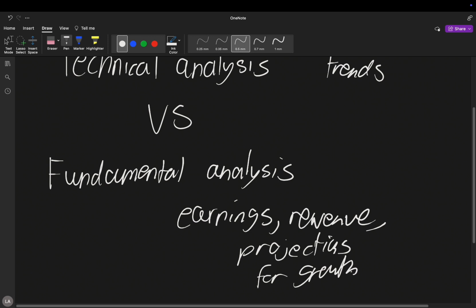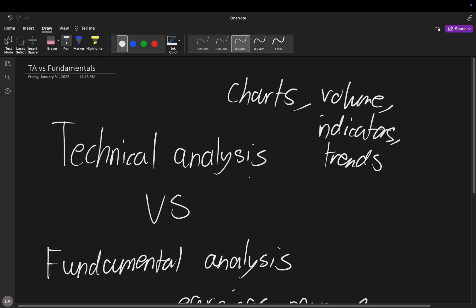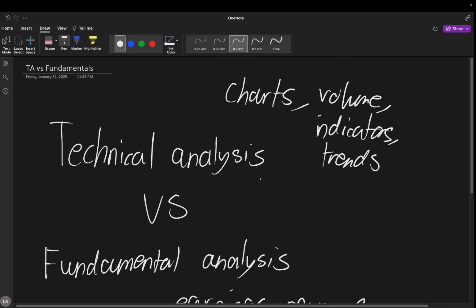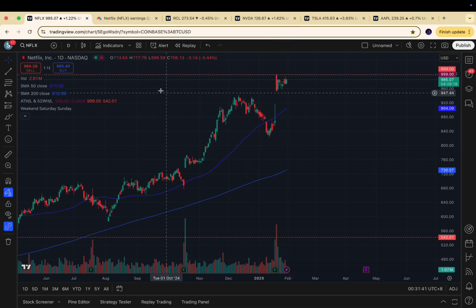So let's get into examples of each. Let's start with fundamental analysis. This is the chart for Netflix. This is the 1-day chart, so each candle here represents 1 day. Fundamental analysis is basically the analysis of a company's financial reports.